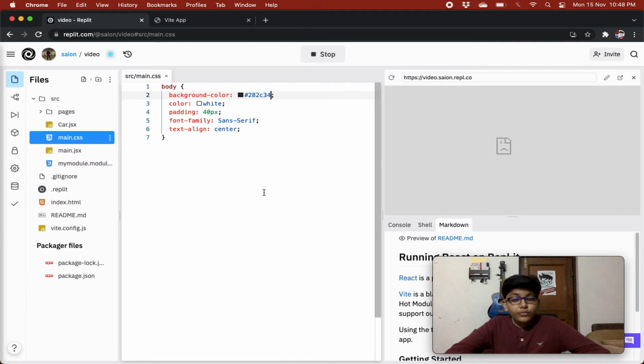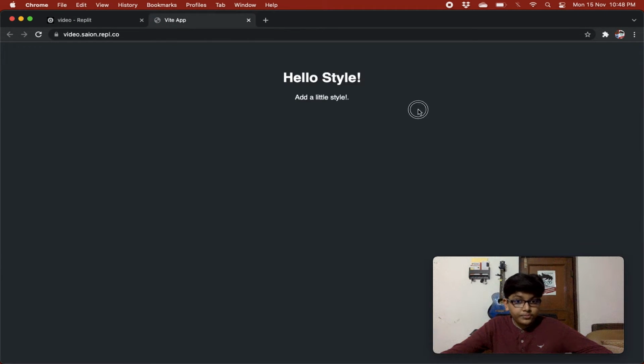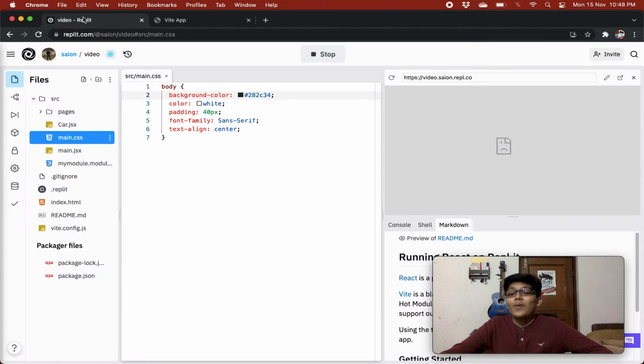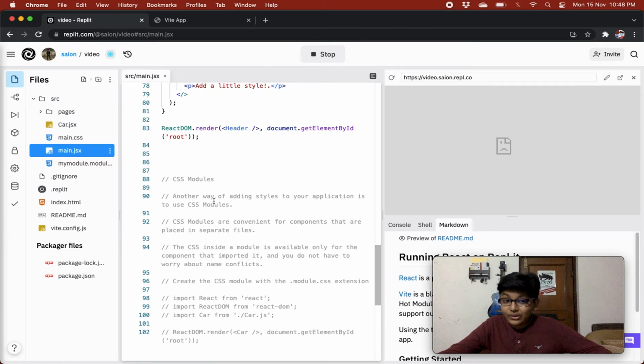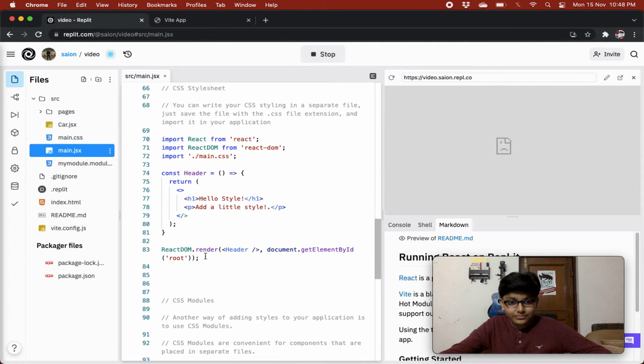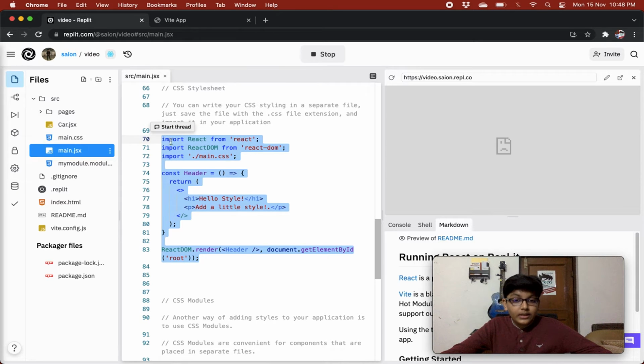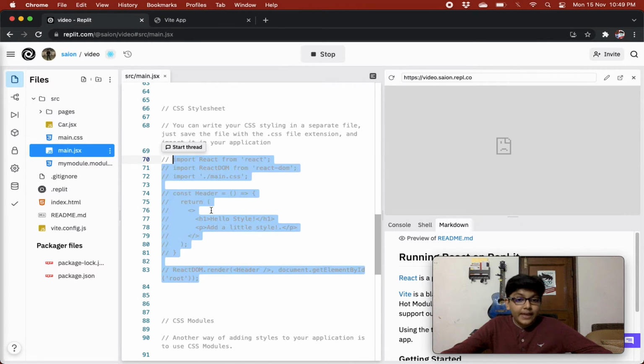We are setting the font family to sans serif, and we are aligning all our text to center, right? So this also looks beautiful. It looks magnificent. Okay, and now this was not inline, it was a separate style sheet.